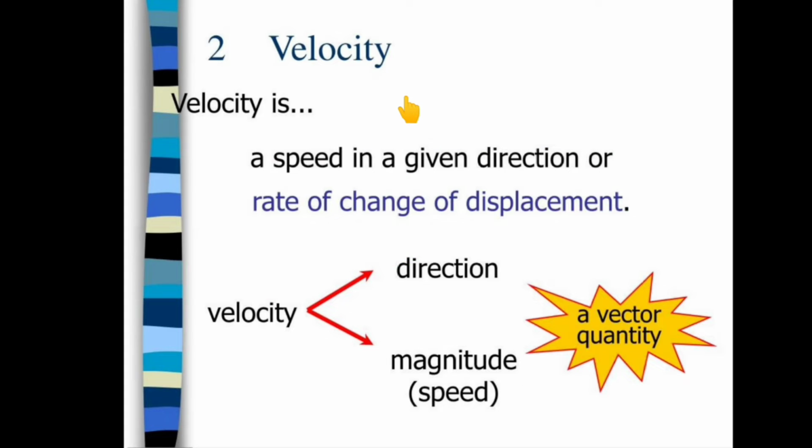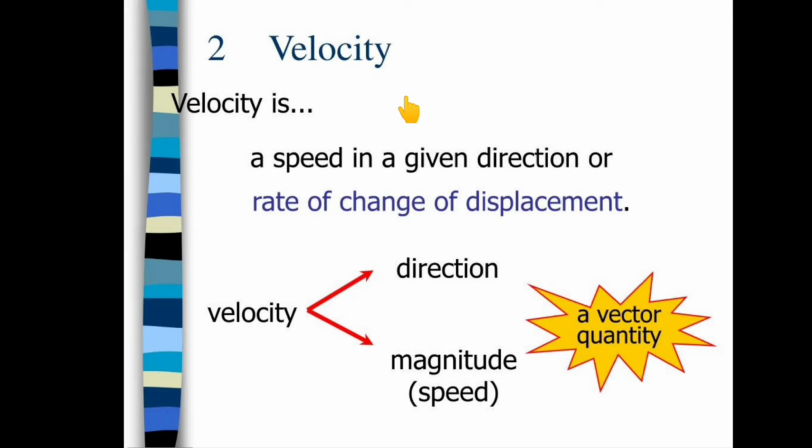Then, velocity. Velocity is a speed in a given direction, or the rate of change of displacement. So velocity is nothing but speed in a given direction, which means direction is also involved in velocity along with speed. So in velocity, two things matter: one is direction and the other is speed. Velocity is the rate of change of displacement.